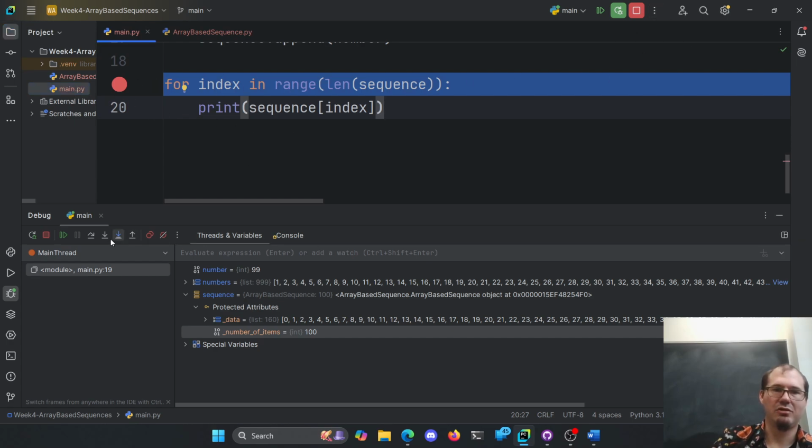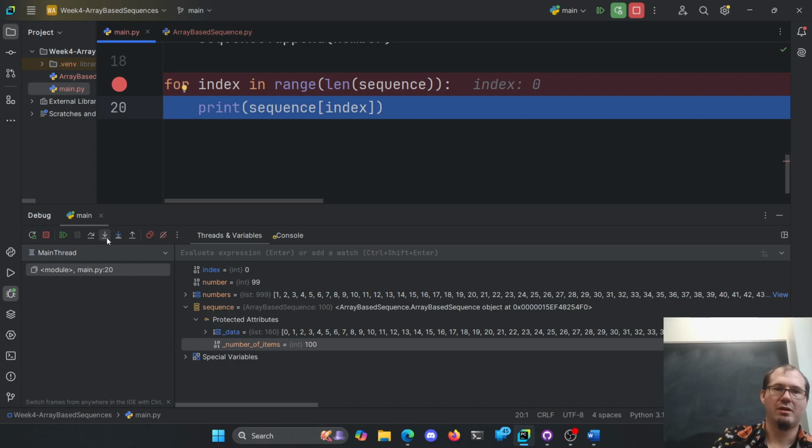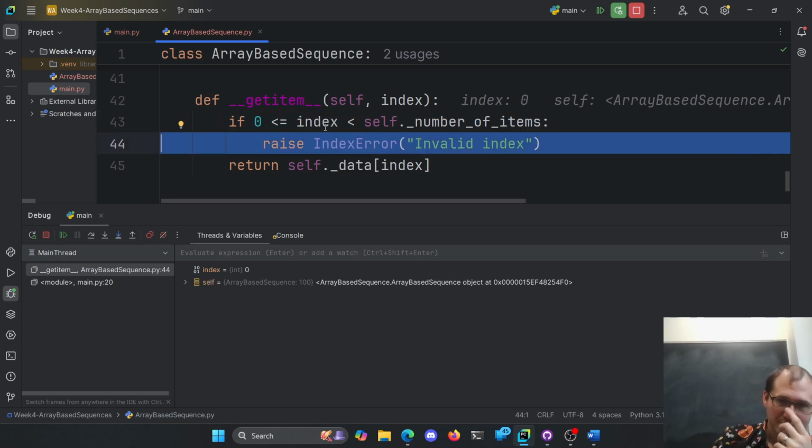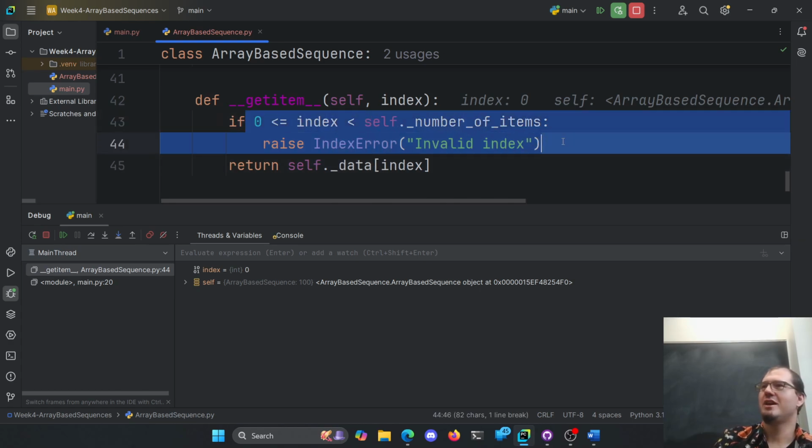So let's step into our code here, into our function. Now we're checking our index. 0 should be fine. Again, you let me do a bad thing, folks. Come on, work with me here. This is the valid range, not the invalid range. I was just checking to make sure you guys are paying attention, right? Obviously.